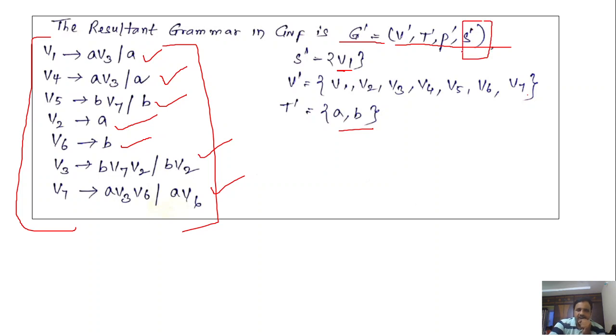Here I represented S'. Why? Because I have changed the variable name. That means the start symbol S is changed to V1. So to represent that effect, I have represented the start symbol as S'. So that's it. This is the way to convert the given context-free grammar into Greibach normal form.